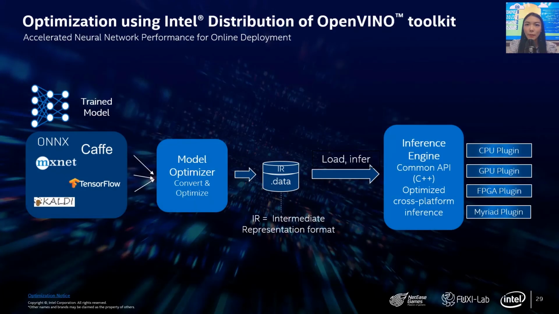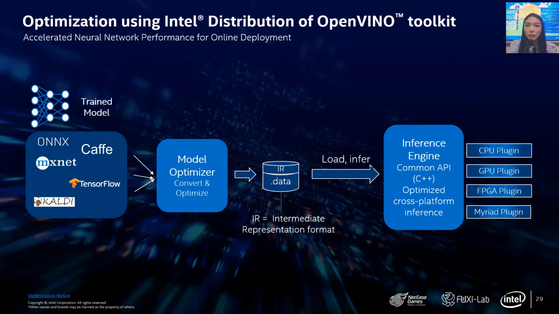We also optimized the network inference workload through Intel OpenVINO. Intel OpenVINO is short for Open Visual Inference and Neural Network Optimization Toolkit, which can optimize and deploy deep learning solutions on Intel platforms. The light blue modules are the parts provided by OpenVINO. As long as you have the trained model, you can convert the model into an IR file through Model Optimizer, then load and do inference with Inference Engine.